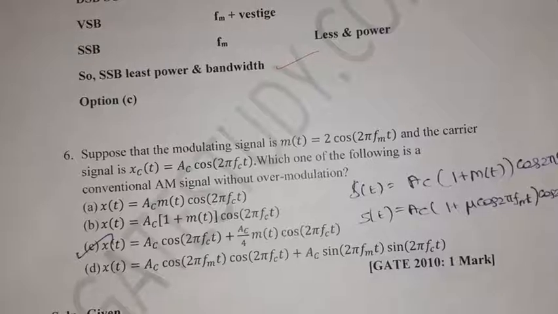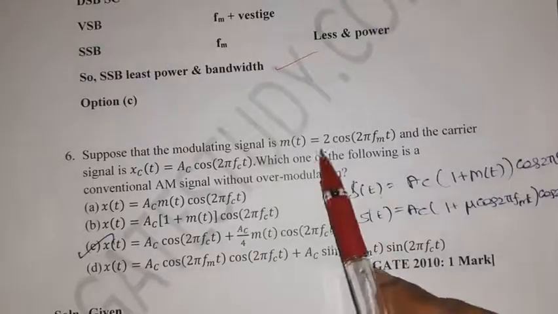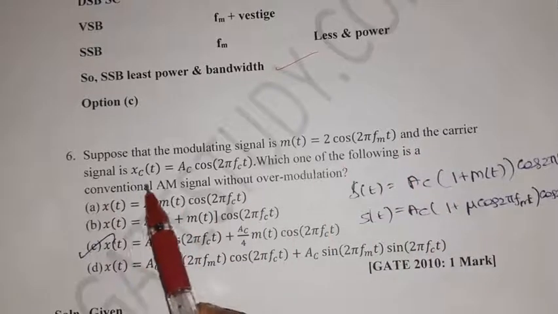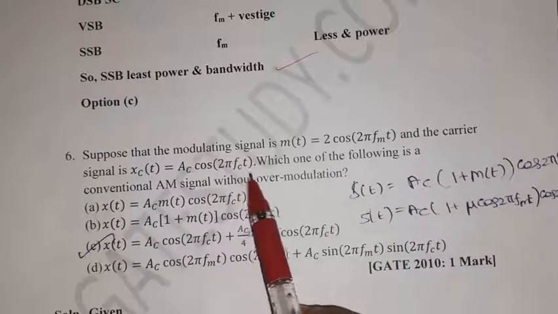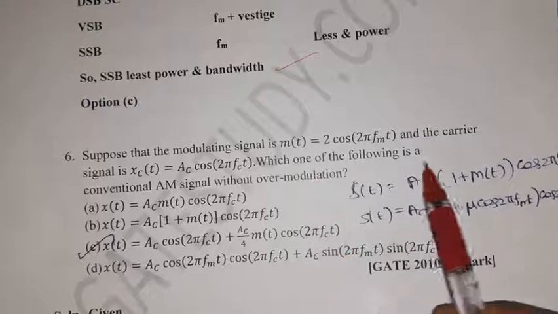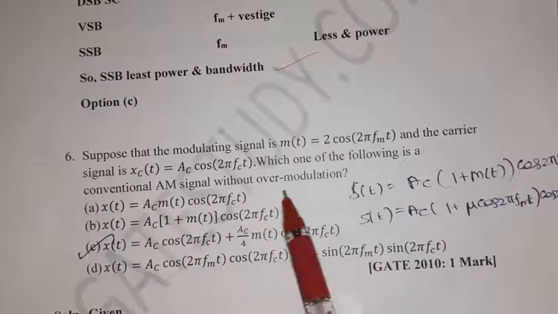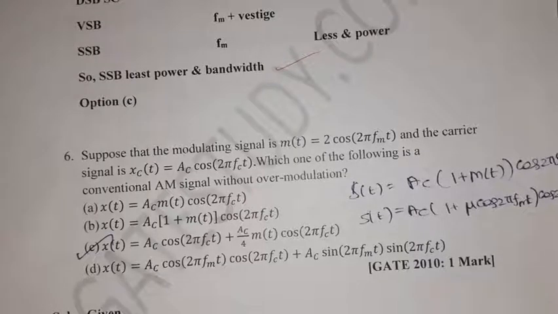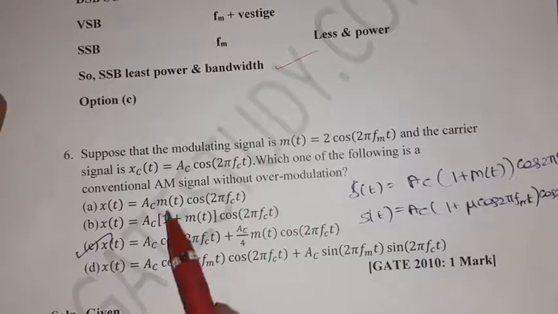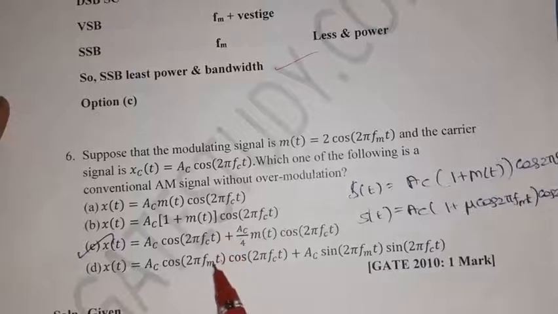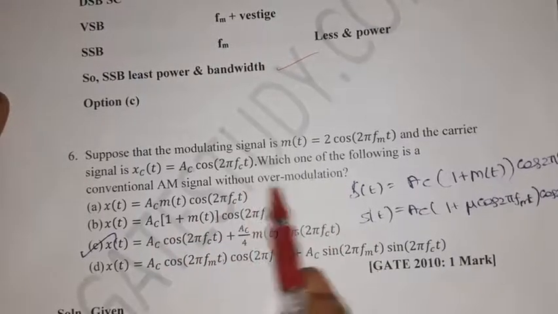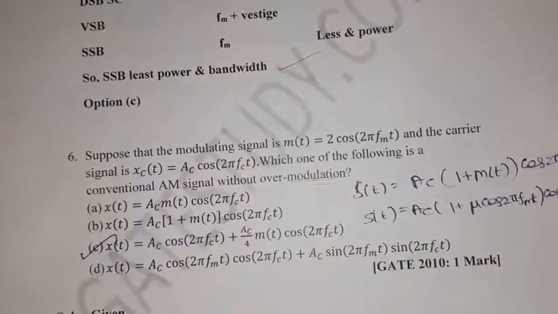Then suppose that the modulating signal is m of t equal to 2 cos of 2 pi fm t and the carrier signal is xc of t equal to Ac cos of 2 pi fc t. Which one of the following is a conventional AM signal without over modulation? We need to find from the options the one with no over modulation. How can we find it?